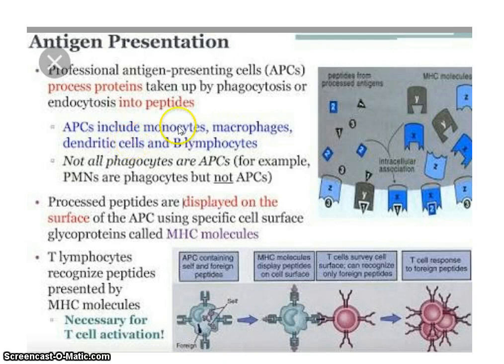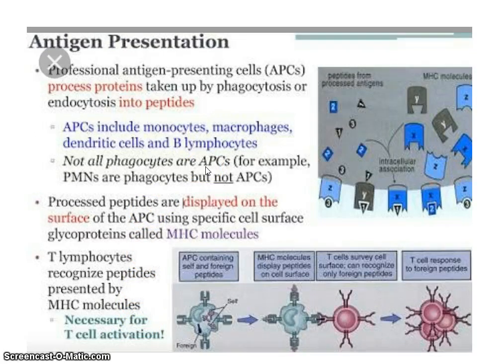These cells engulf or phagocytose the pathogens and then process those pathogens inside their cell, and after processing, the antigens are presented on the membranes of the antigen presenting cell by MHC molecules. These MHC molecules are recognized by the T cells and then the T cells get activated. So for activation of the T cell, antigen presentation is very important and it is done by the antigen presenting cells.